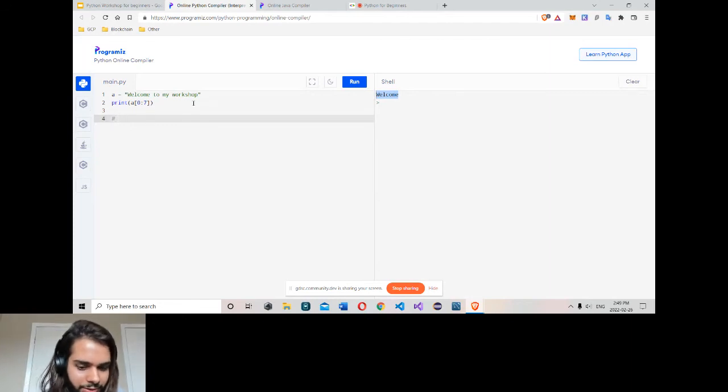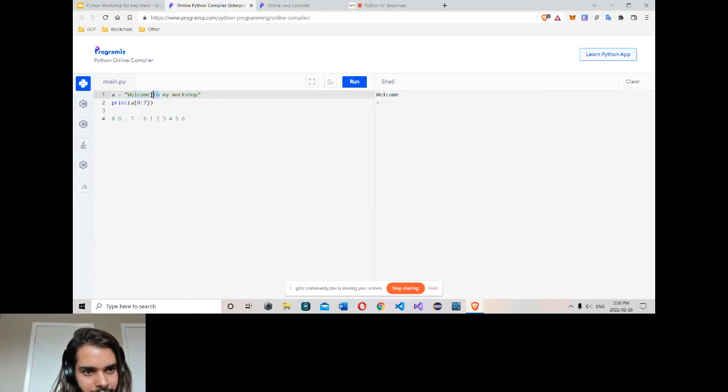What I recommend is to simply write the first element 0, then a colon, then the last element, like 7. It will give you elements 0, 1, 2, 3, 4, 5, 6. 0 is included, 7 is not included. You go from 0 to 6, the 6th letter.